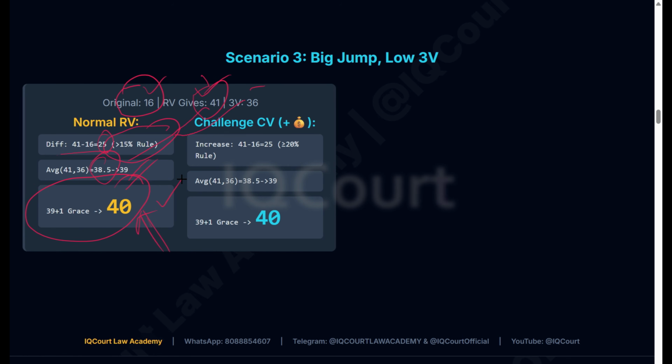In case of challenge valuation, here is 16 marks, and after revaluation we got 41. Again, the same rules will apply because your score is more than 20%. In the challenge valuation, they will apply the 20% rule. In the normal valuation, they will use three different rules: 5%, 5 to 15%, above 15%. They will take the average of these two and give you the same, so in both you will get only 40 marks.